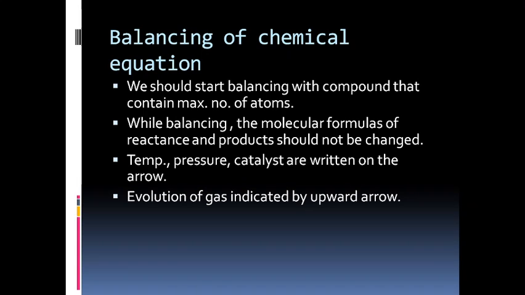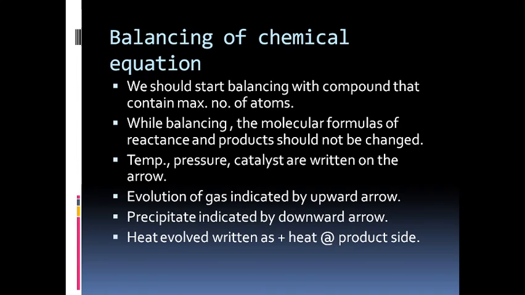Evolution of gas is indicated by an upward arrow. So if there is evolution of gas at the product side or at the reactant side, then we have to indicate it by an upward arrow. Precipitates are indicated by downward arrows.